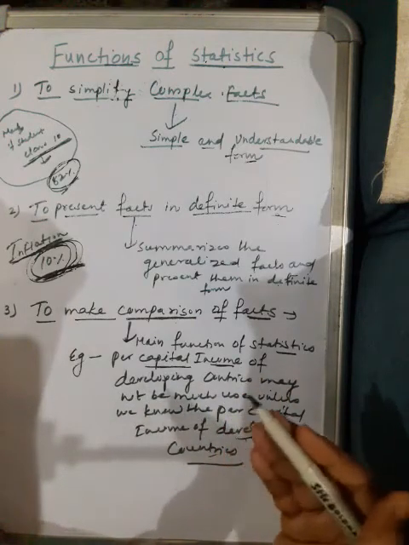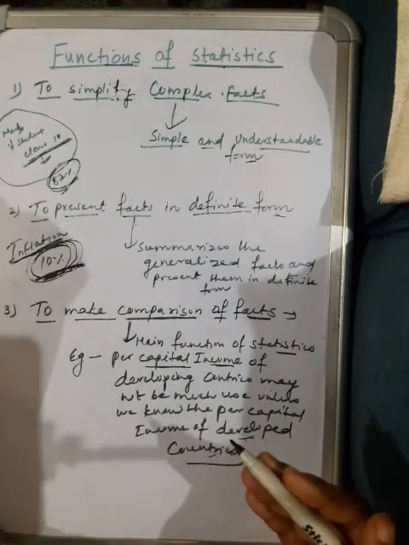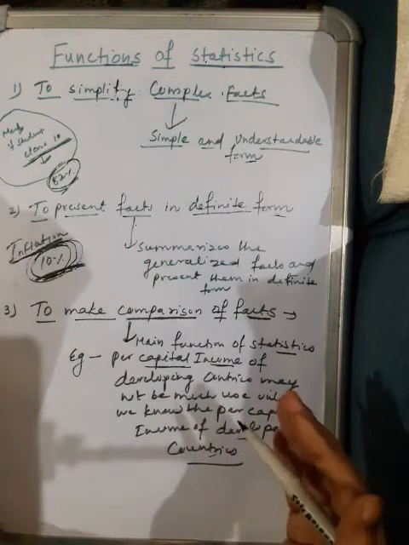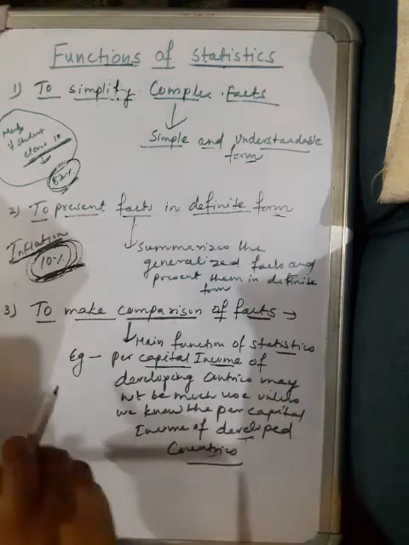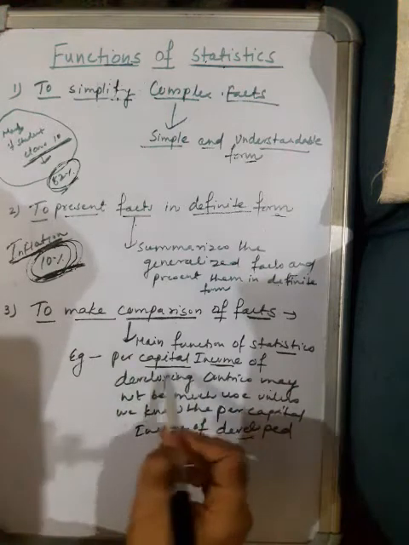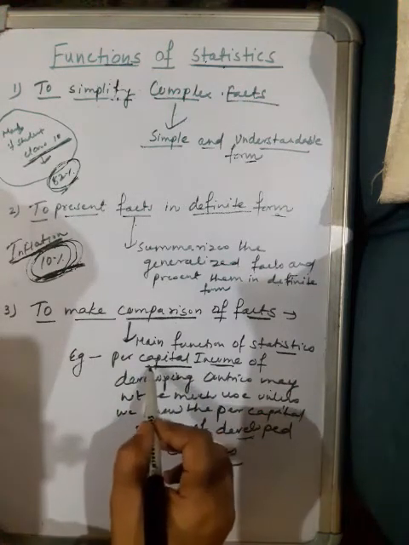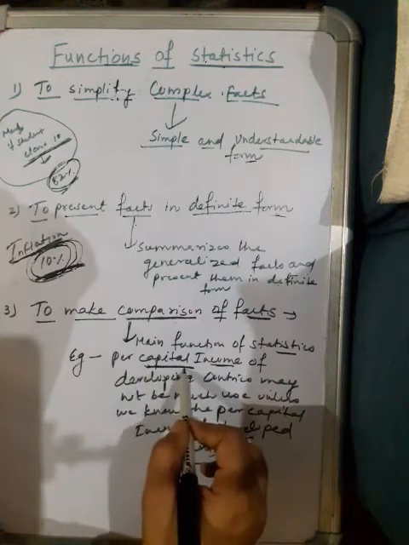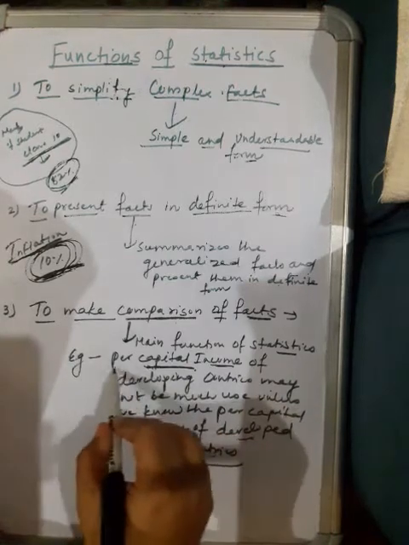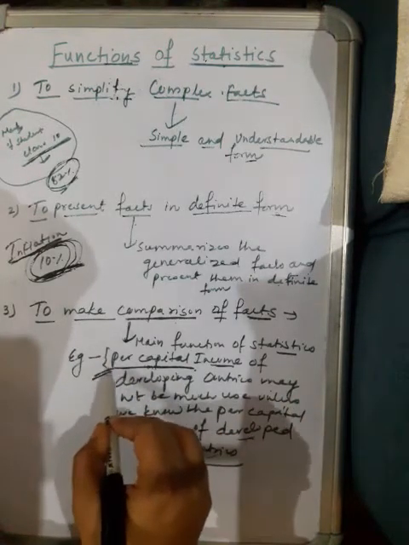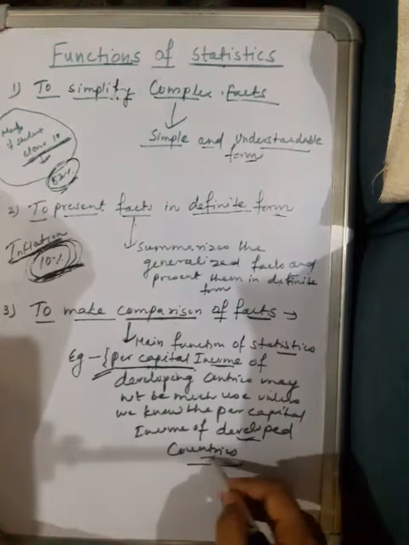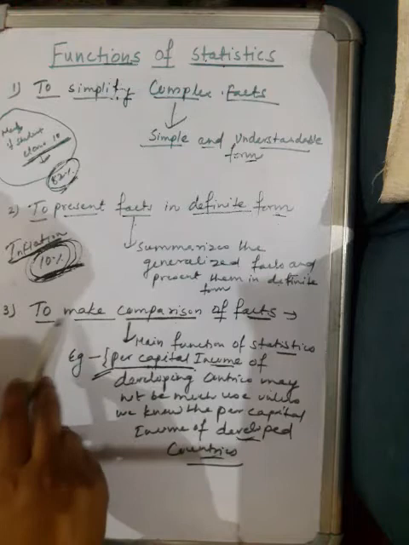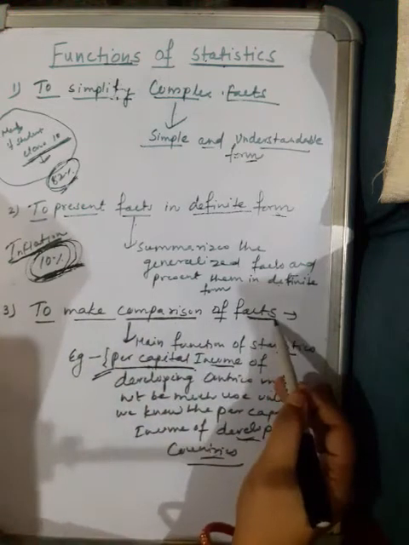With the help of per capita income we can generalize what the quality of life of the people is, and where improvement is needed. It can also help the government to increase the per capita income. Government will plan accordingly, so that the per capita income of the country will increase like the developed countries. So statistics helps in making comparison of facts.